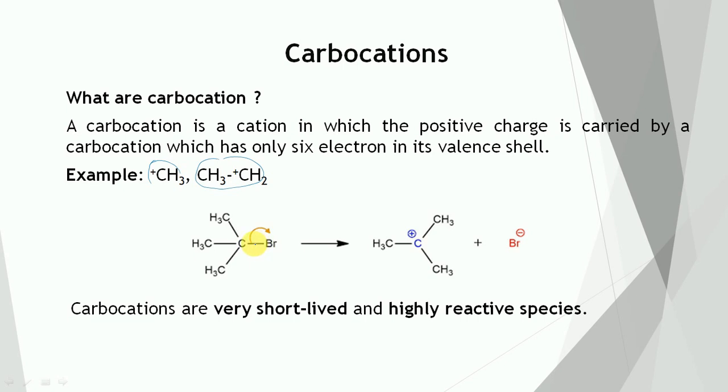The shared pair of electrons is carried by bromine, so after the dissociation, bromine will acquire a negative charge and carbon will acquire the positive charge.